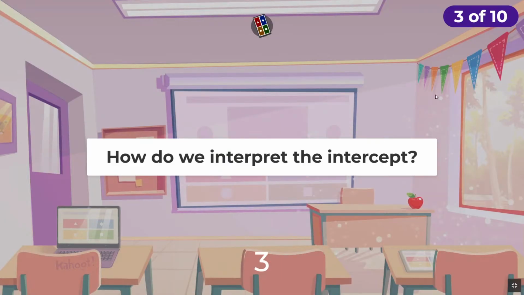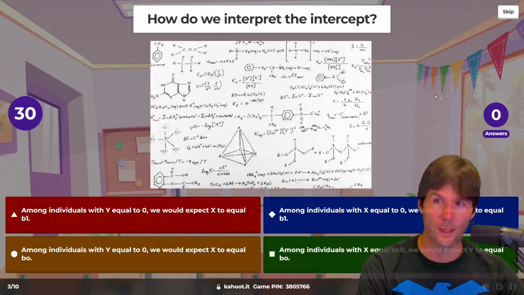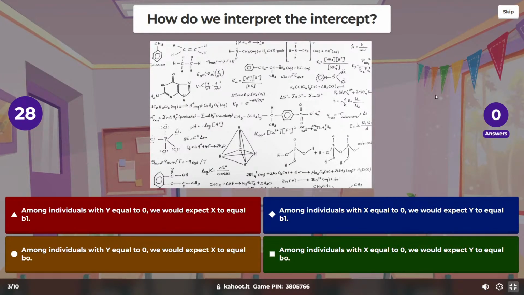How do we interpret the intercept? We'll do an interpretation of the intercept here in a moment. Which one is it? Little tricky. You probably want to mention if it's logical or not.